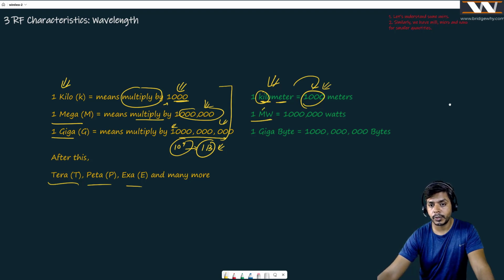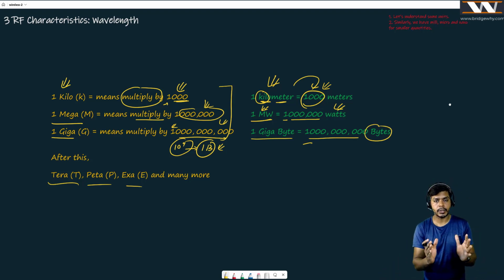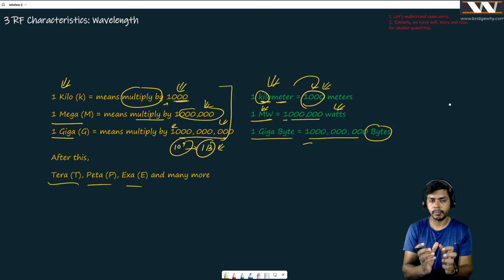Megawatt, mega means 10 to the power 6. It means that it is going to contain 1, then 6 zeros after this, means 10 lakhs or maybe 1 million, right? This many watts. If we talk about gigabyte, then 9 zeros after 1 bytes, right? Very, very simple. So these are the units which are quite big.